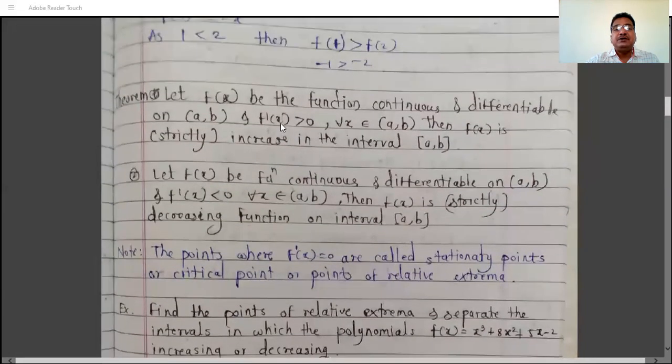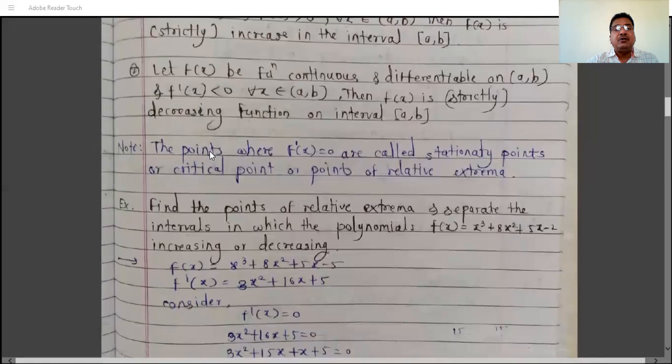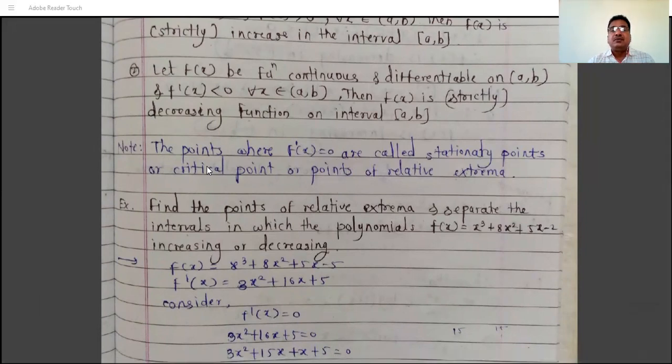So if the derivative of the function is greater than 0, then the function is increasing. If the derivative of the function is less than 0, then the function is decreasing. And if the derivative of the function is 0 at the point, then such a point is called a stationary point or critical point or point of relative extrema.